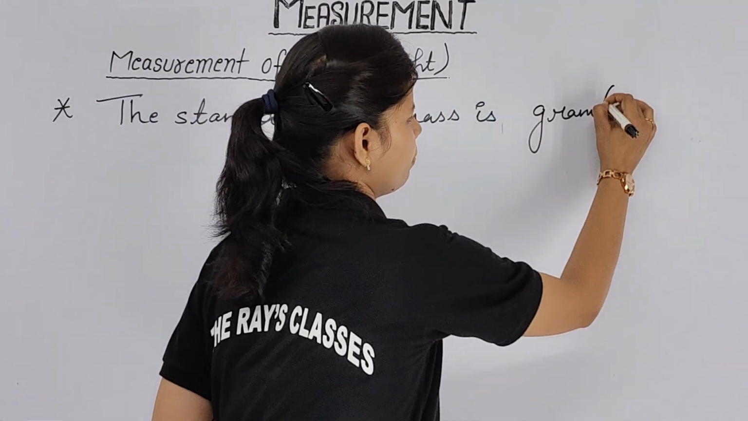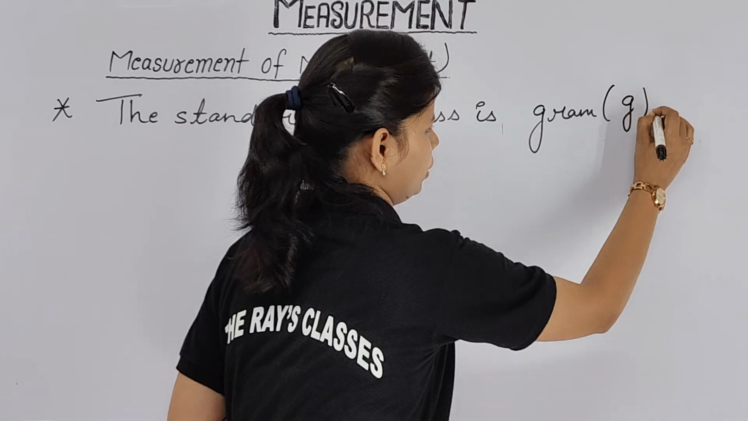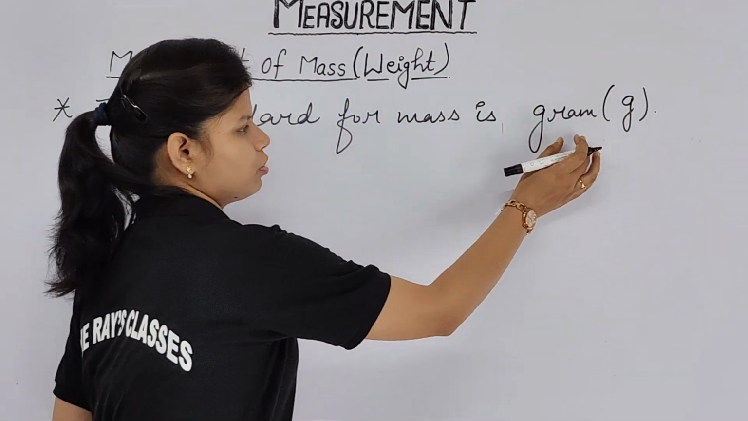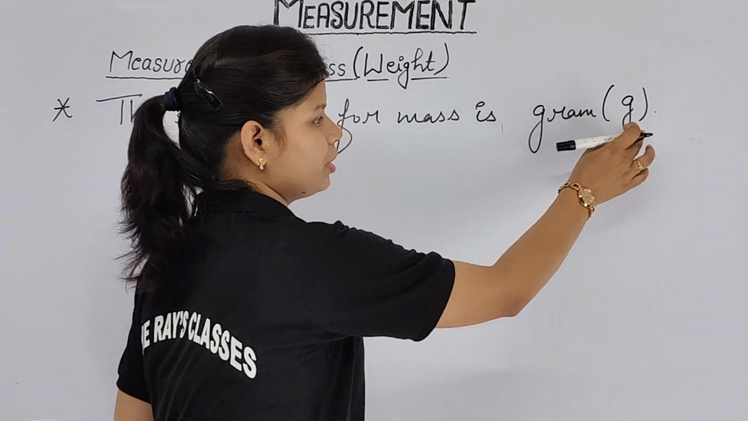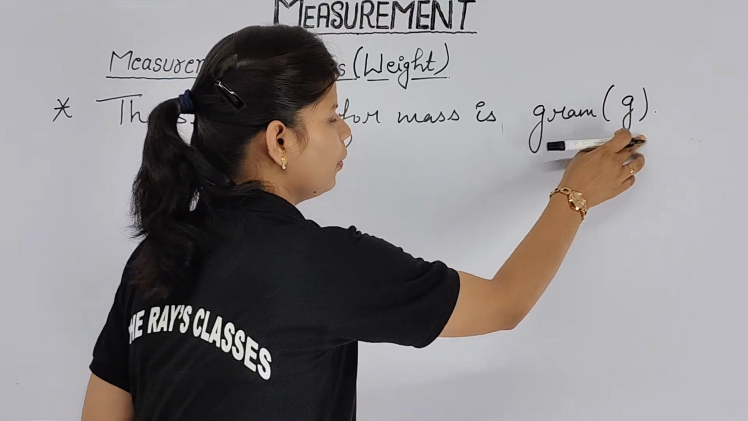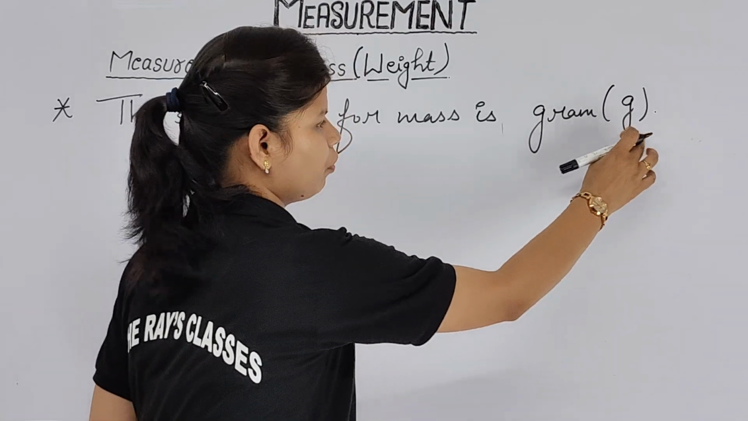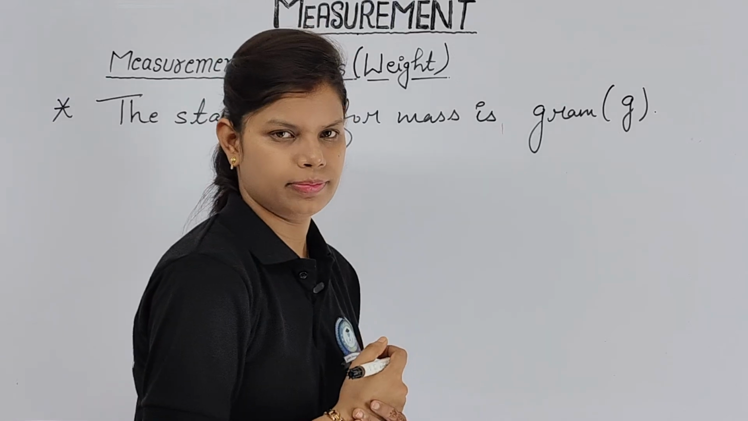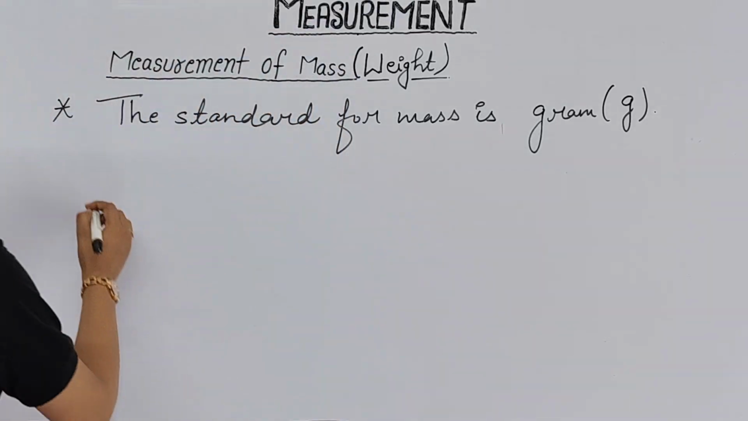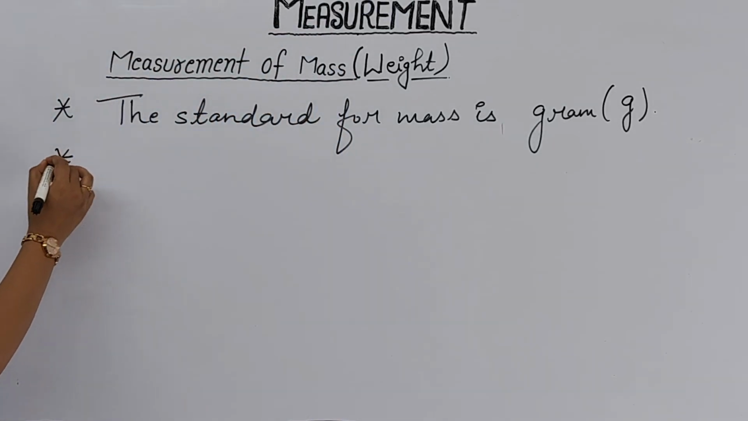It can be represented with a small symbol g. Clear, no? You are not supposed to write gram in such big letters, so it can be represented in a small way. The short form of gram is small g. Clear? Now let's write the second point.